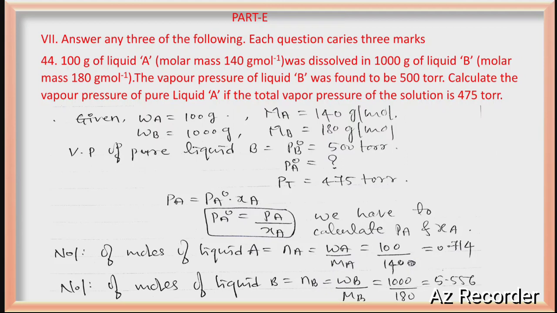The weights of liquid A and liquid B, and the molecular weights of A and B are given. Just write them with notations. The vapor pressure of pure liquid B is also given, and P total is also given. Just calculate PA naught and PA, which they are asking. To calculate that you require mole fraction, and to calculate mole fraction you require the number of moles. So first calculate nA and nB. How to calculate the number of moles? Given weight divided by molecular weight. Suppose you want nA, it is WA divided by MA.